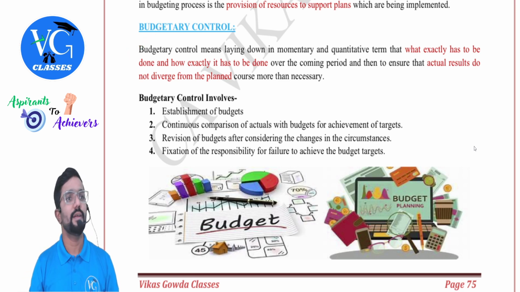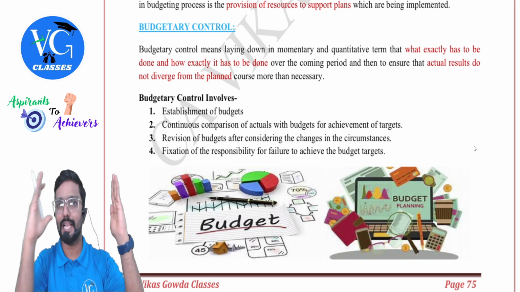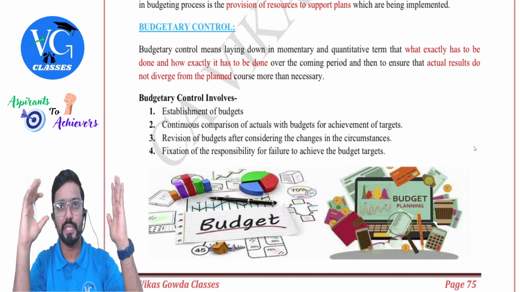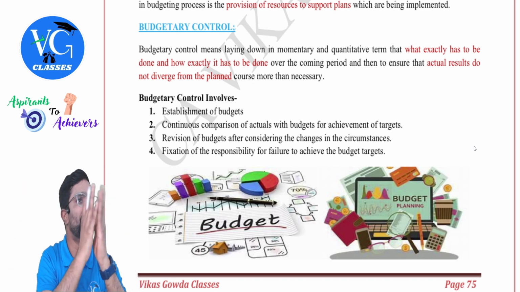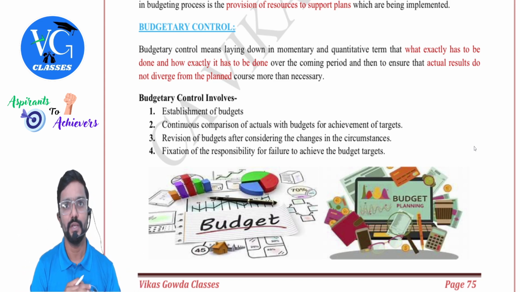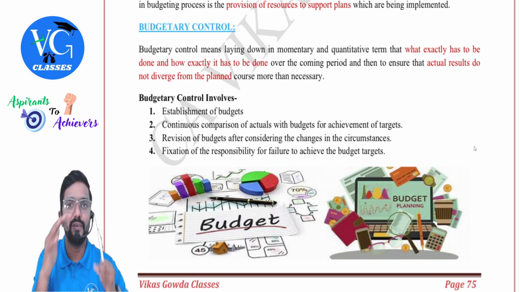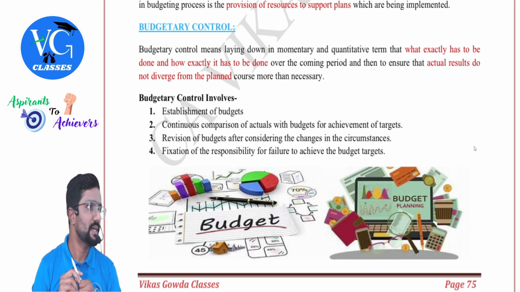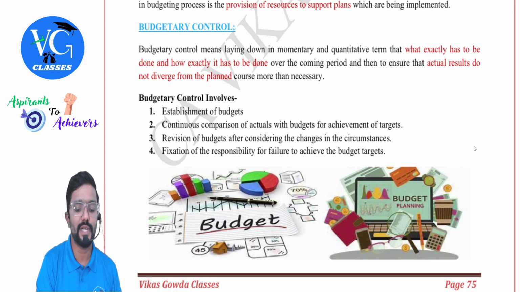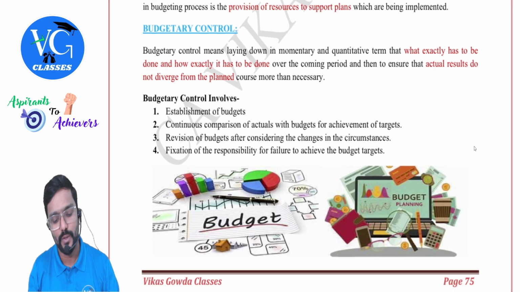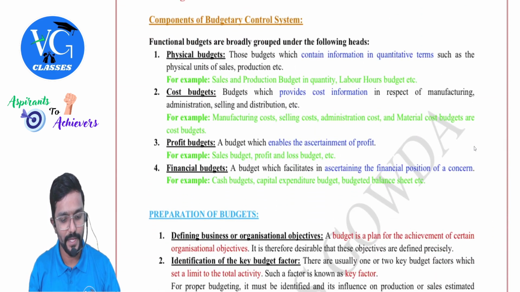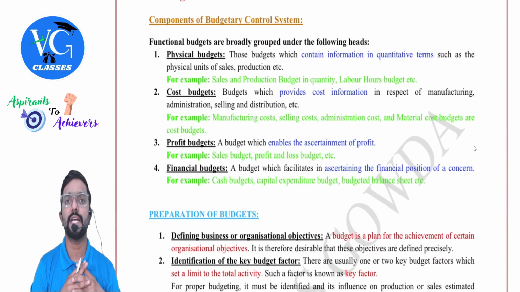Budgetary control. Okay. So in budgetary control, what we do is, sir, we will set a budget. We will work as per the budget, and continuously we will be comparing the actual work with the budget and see if there is any deviation. If there is any deviation, immediately we will inform the top level management and try to bring necessary changes. So that is what budgetary control is.